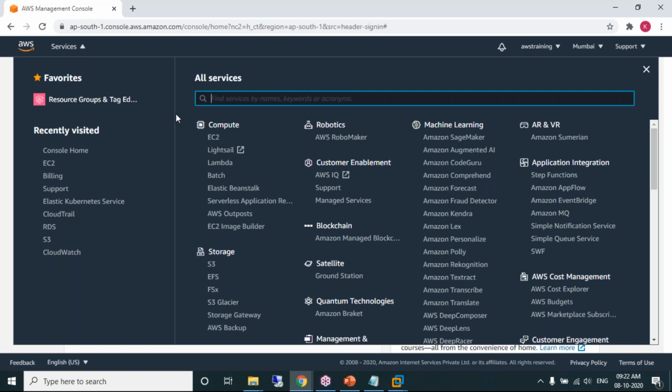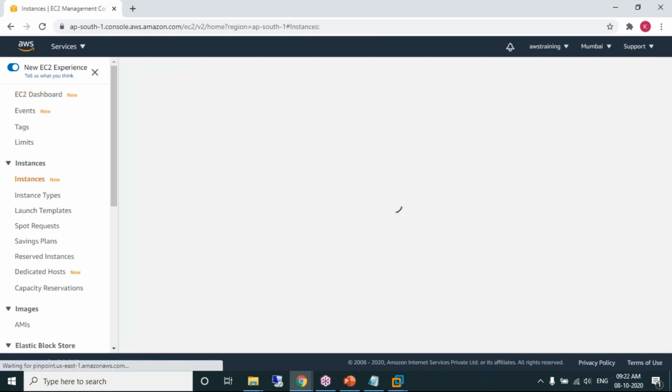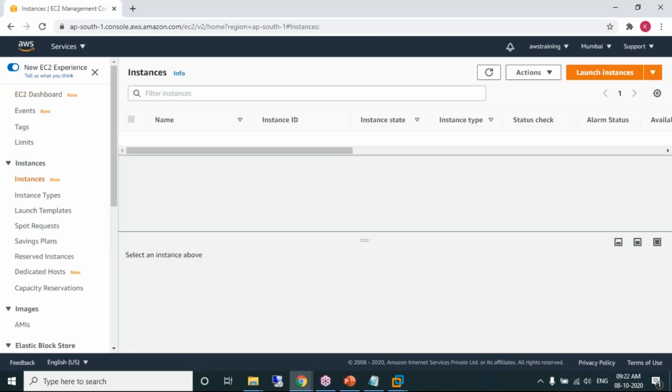And what is the first service? EC2. Instances. Please observe here, there are no instances. Instances are nothing but machines. I want to create a new machine.